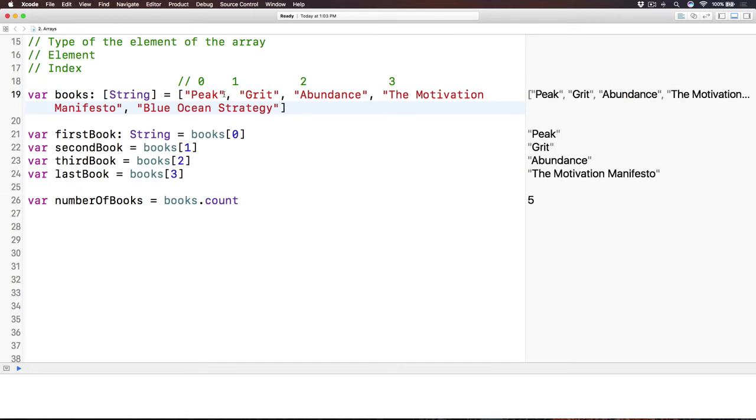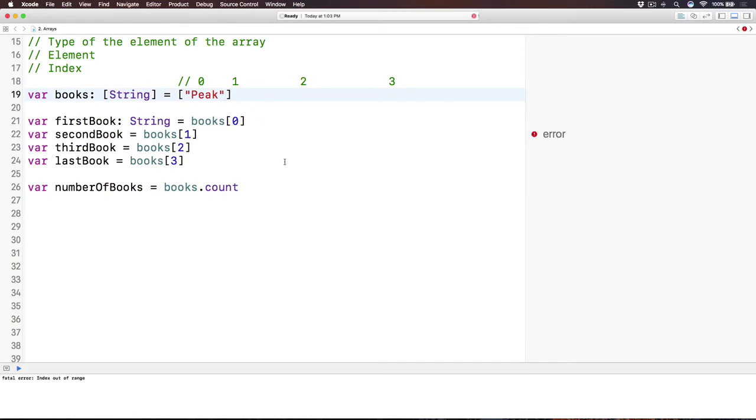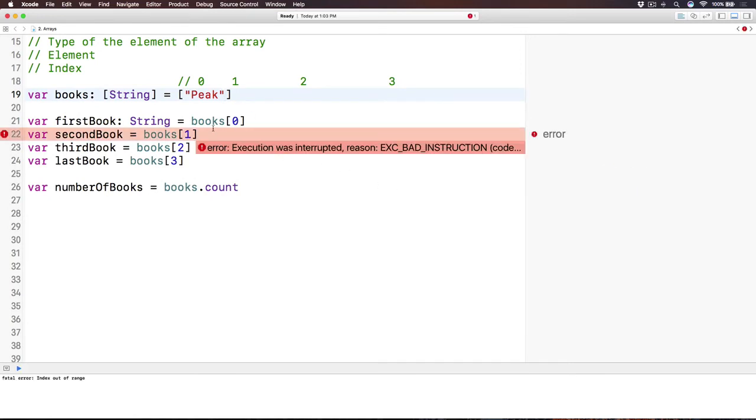If I even delete up until here, leaving just one book, then we get an error. Why is this error? It says execution was interrupted. You will see this a lot, and I would say that 6 or 7 out of 10 questions that I get all over the internet are about this error, because arrays are used in every single app that you are using. That's why it is so popular.